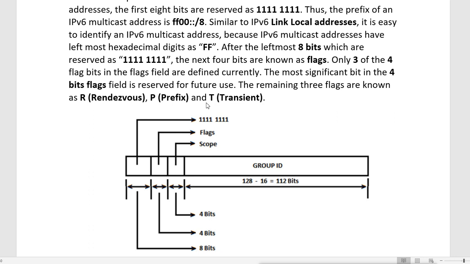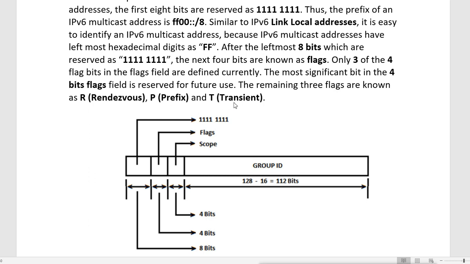Then the next 4 bits are reserved as scope. Now these 4 bits define the scope of multicasting. That means where the multicast data will go, in which scope. It can be for the local network, for the local subnet, or it can go to other subnets also.